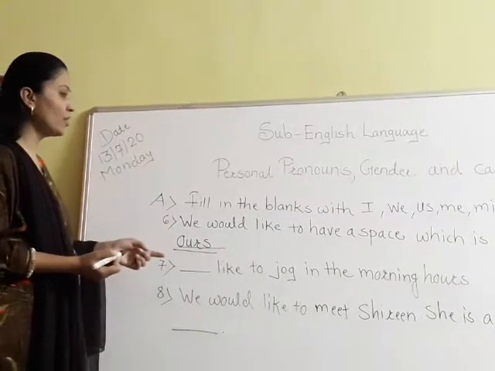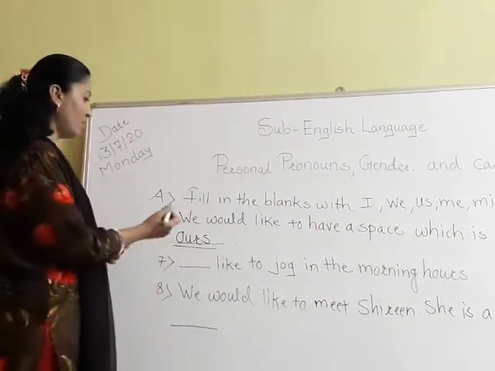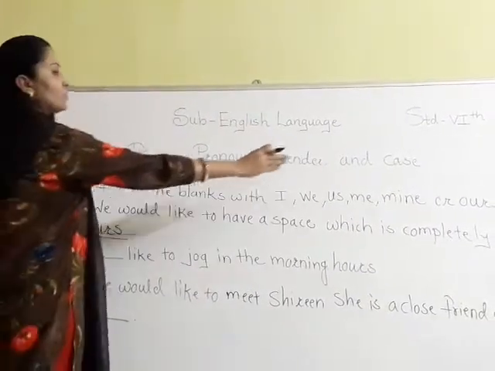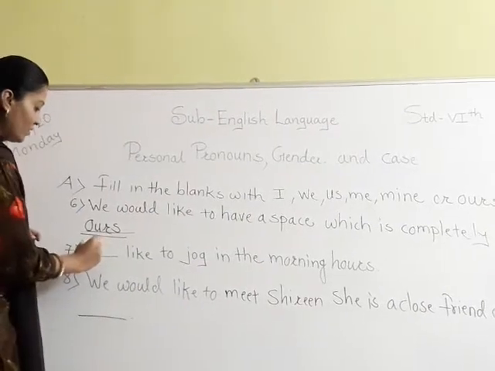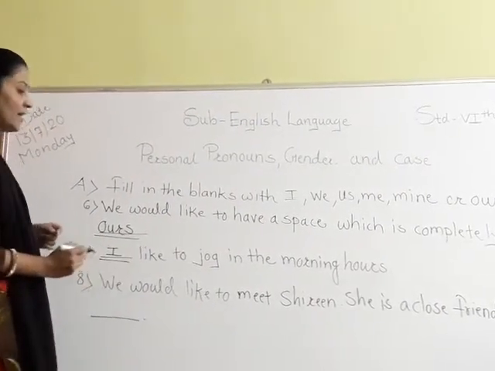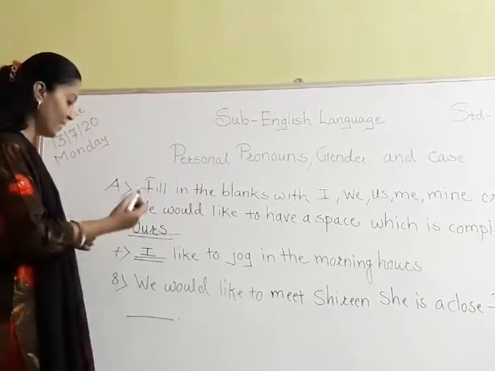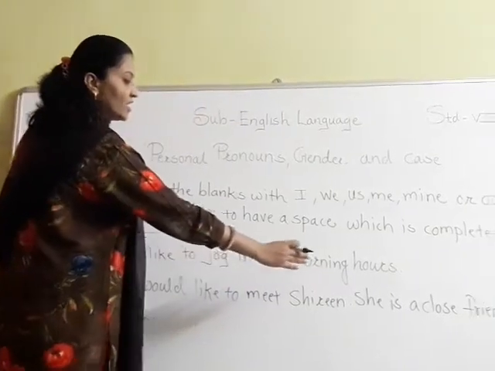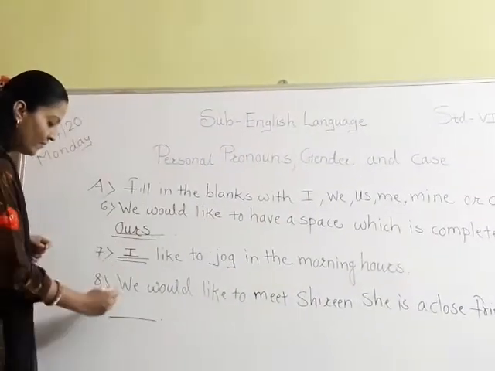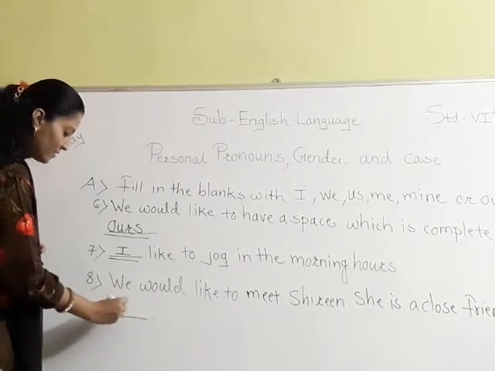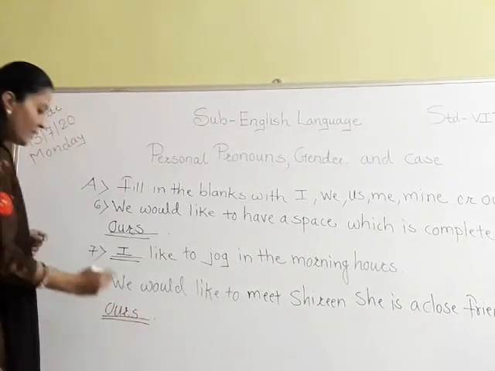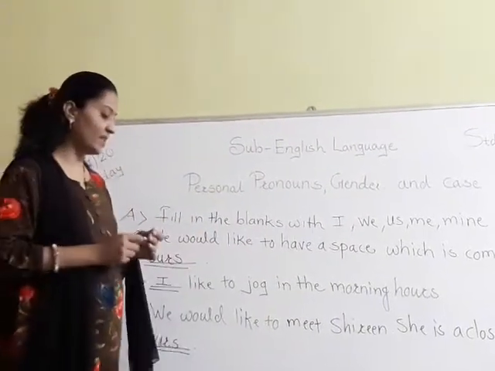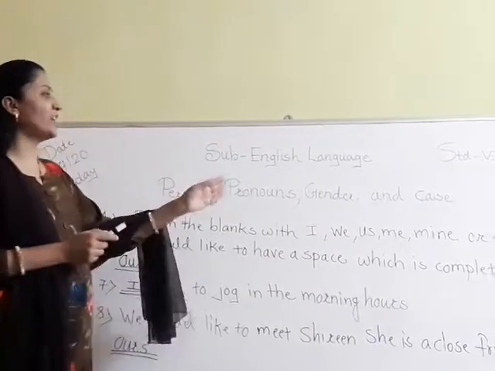Dash dash like to jog in the morning hours. So here, from the above options you have to choose the answer. So I am writing here I. I like to jog in the morning hours. And the last one is, we would like to meet Shirin. She is a close friend of, what will come here? Ours. Okay. So in this way we have completed our lesson, personal pronouns, gender and case.